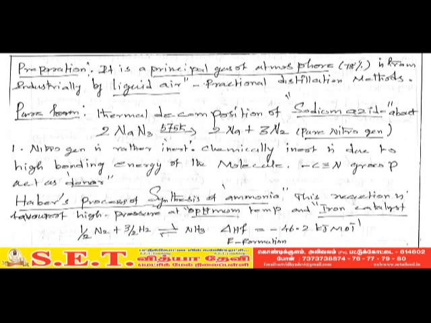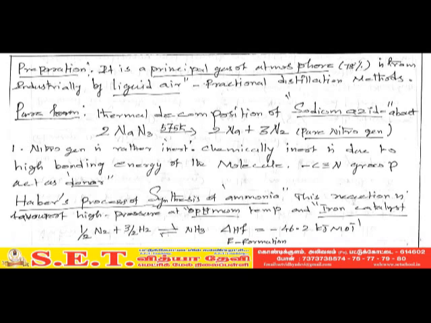Preparation. Nitrogen is the principal gas of the atmosphere, about 78%. Industrially, nitrogen is prepared from liquid air by the fractional distillation method.